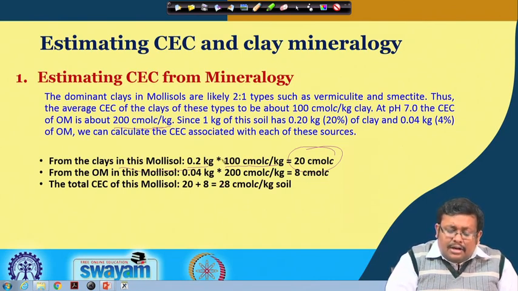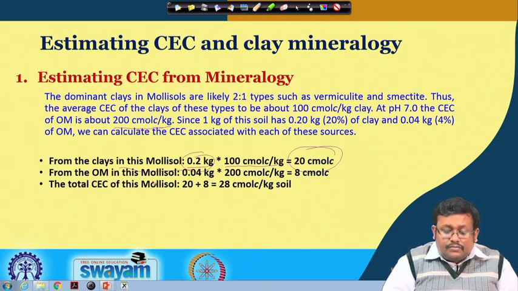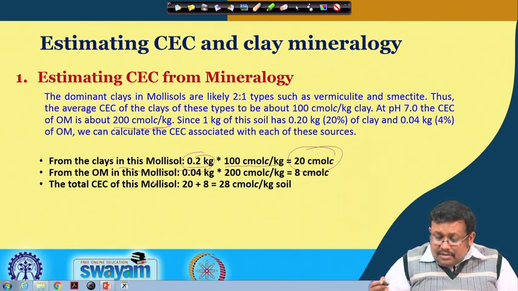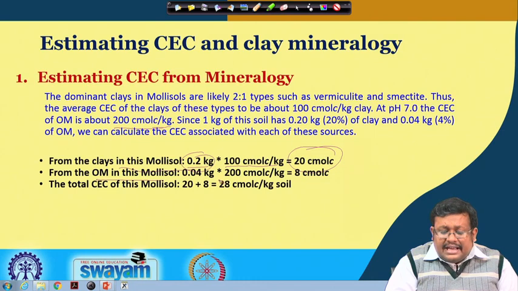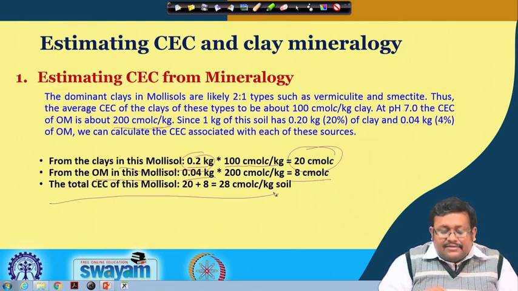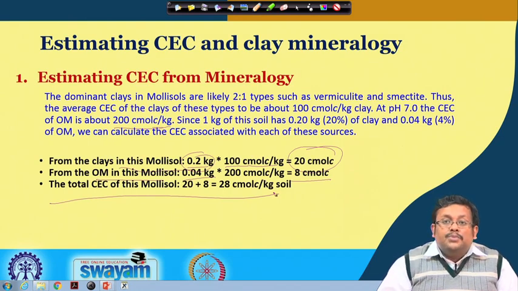Here we have 0.2 kg clay mineral in 1 kg of soil. From organic matter of the mollisol we are getting 200 multiplied by 0.04, which is 4%, so we are getting 8 centimole charge. Ultimately the total CEC from the mollisol will be 20 plus 8, that is 28 centimole charge per kg of soil.